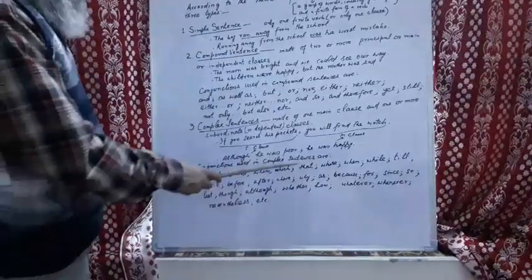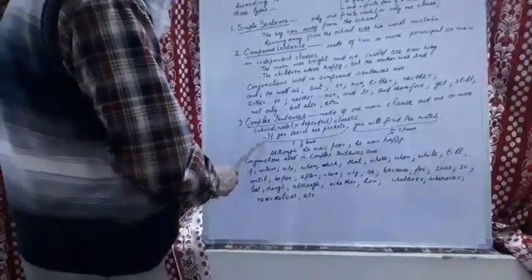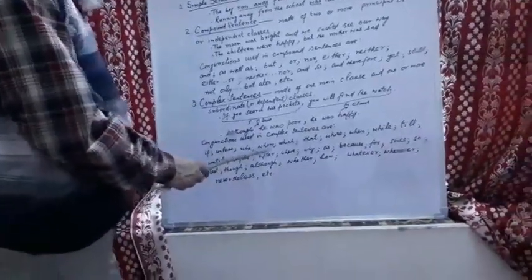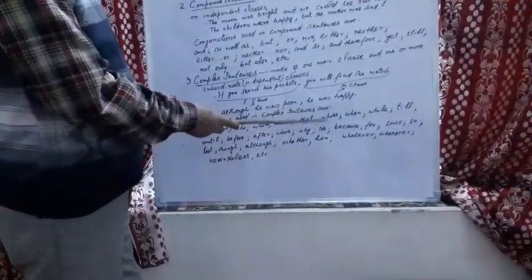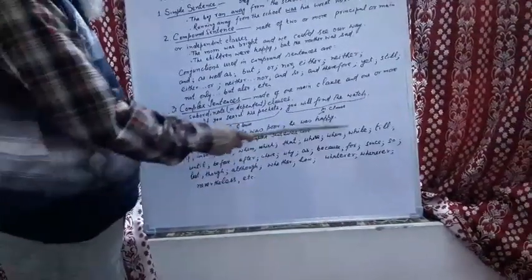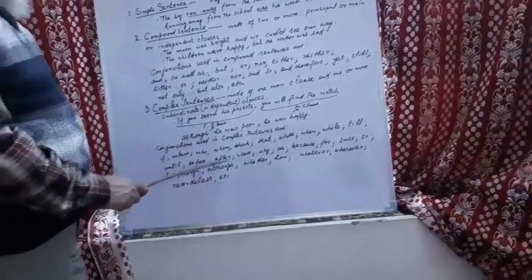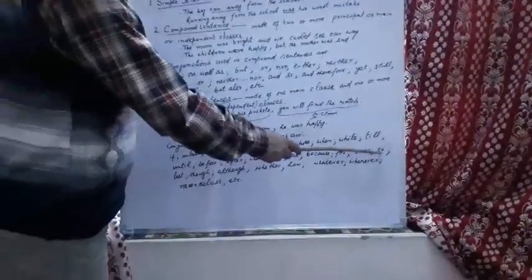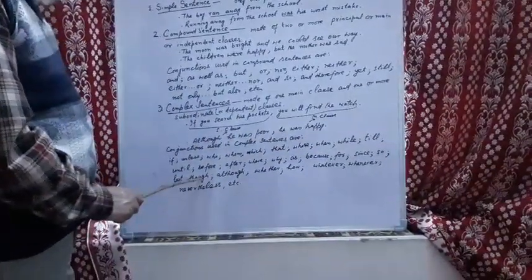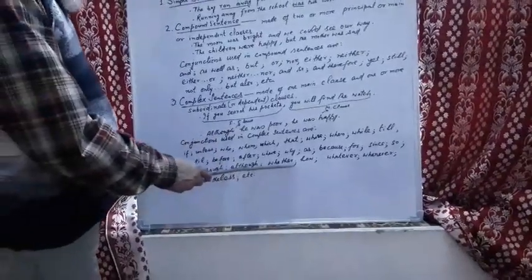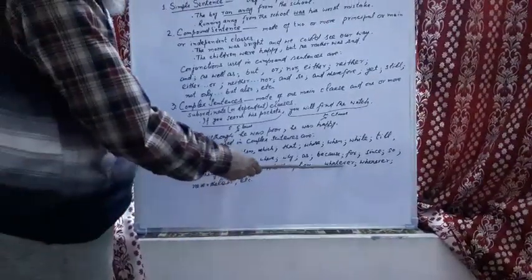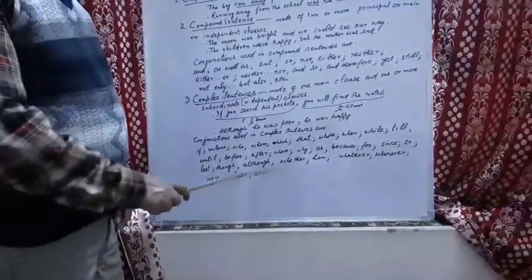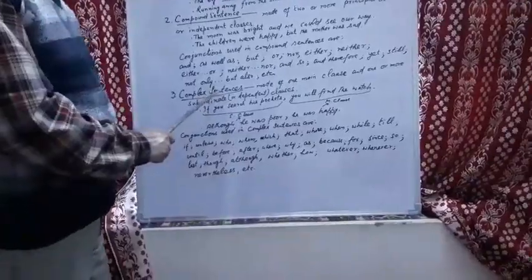The conjunctions used in complex sentences are: if, unless, who, whom, which, whose, when, while, that, where, why, till, until, before, after, as, because, for, since, so, lest, though, although, whether, how, whatever, whenever, nevertheless.